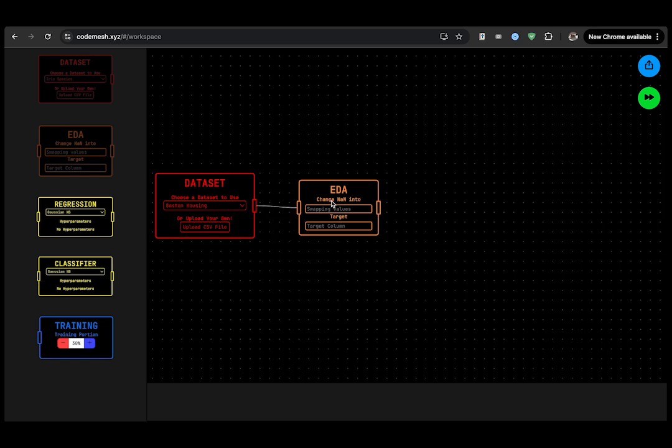And if an AI model starts training itself with a NaN value, there are going to be a lot of errors, because we're not expecting nothing to go into the AI model, right? Like if you think about the example beforehand, for the function, if we're putting nothing into the function, of course we're going to get nothing from it, right? So just to make sure, we don't want any of those blank values in our data, and that's why we are modifying our data, which is done through this EDA node. Now let's say we want to change our NaN values into mean.